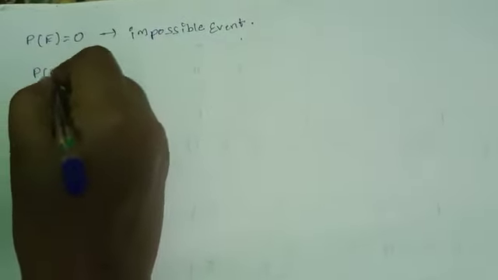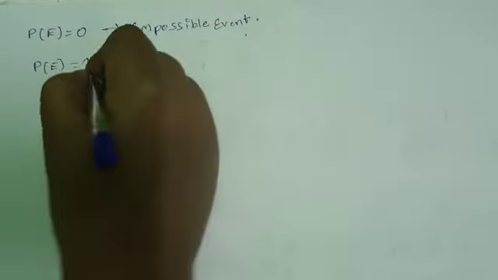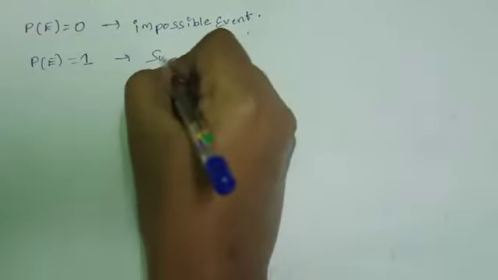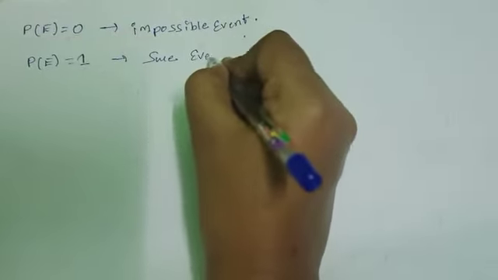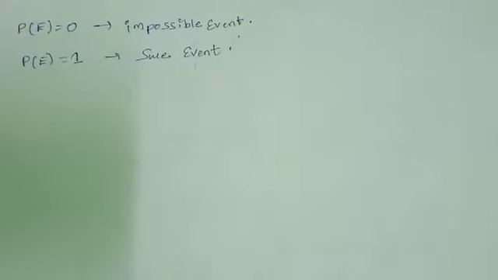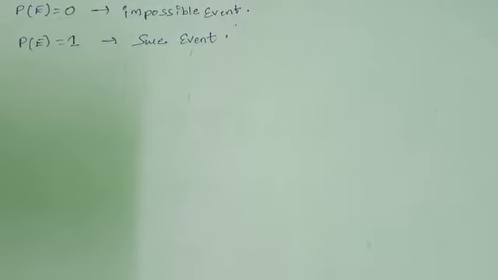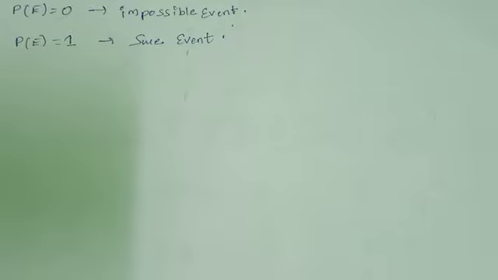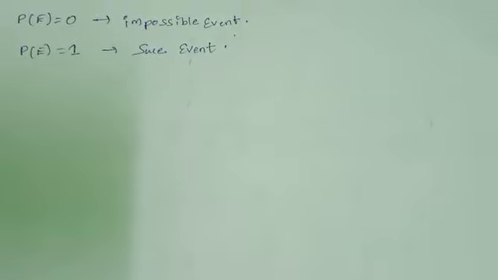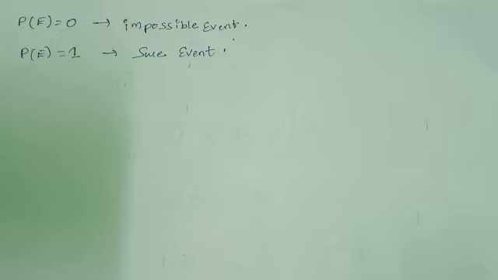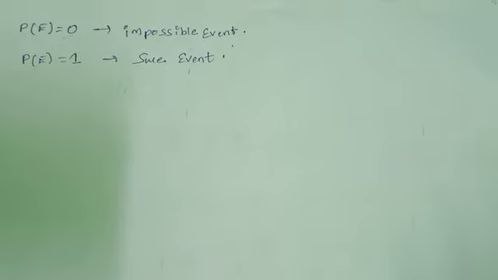Suppose P of E equal to 1 is called a sure event. What is a sure event? We know some eternal truths like the sun rises in the east, the sun sets in the west, the earth revolves around the sun.